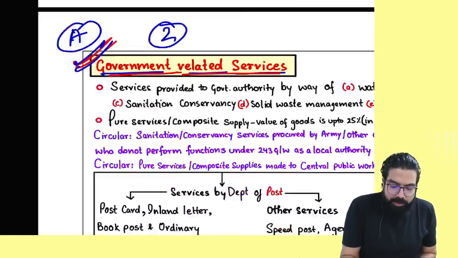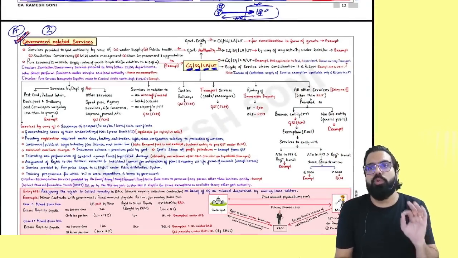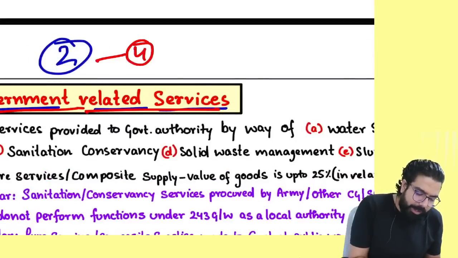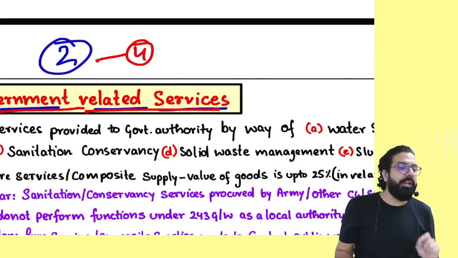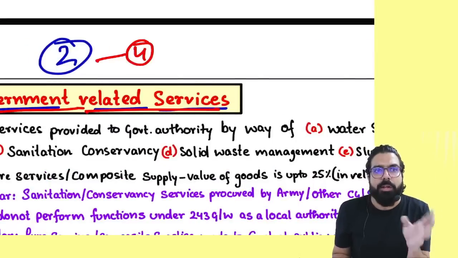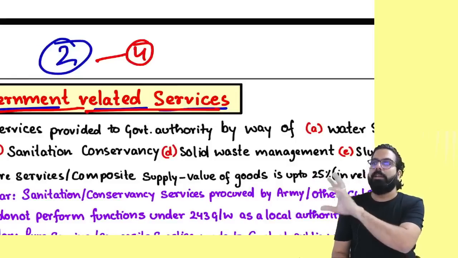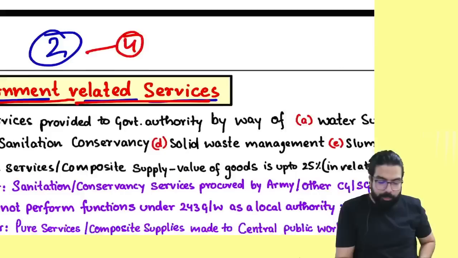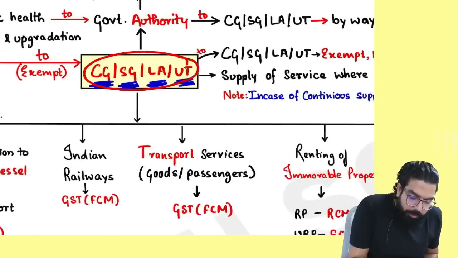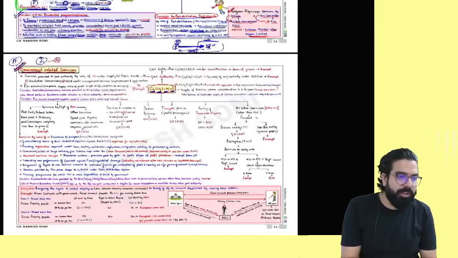Everyone over here now. Government related services. I believe it's an A graded, 1, 2 to 4 mark small question. They can go ahead and ask. Generally, exemption, they don't go ahead and ask as an independent question. They ask you as a part of a big question, some other question's one part, they will give it. So you have to remember.